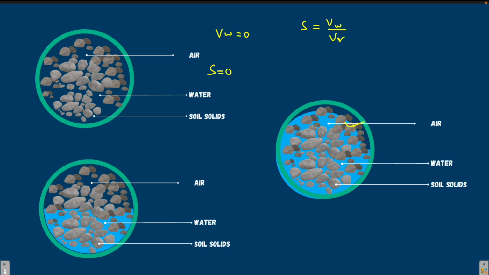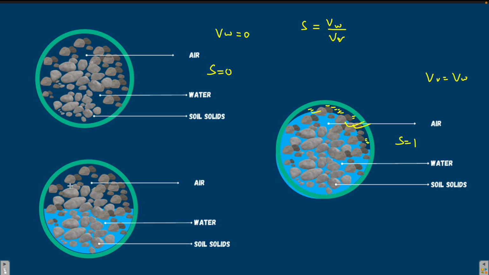In this case, I'm sorry, there's a slight mistake over here, but consider that all the voids are filled with water. So there is no gap here and all the voids are filled with water. That means all the volume of void is the same as the volume of water. In such cases, degree of saturation becomes 1.